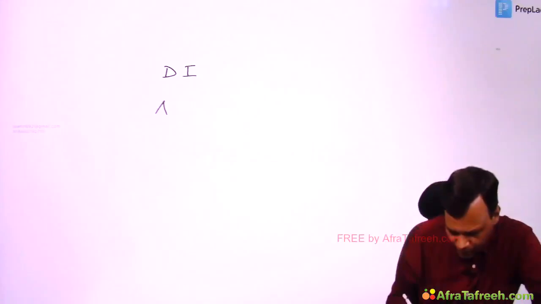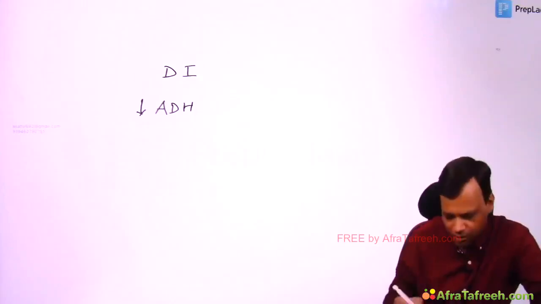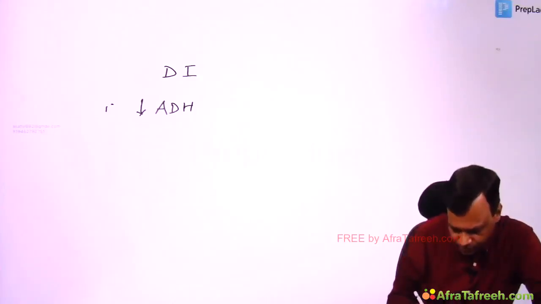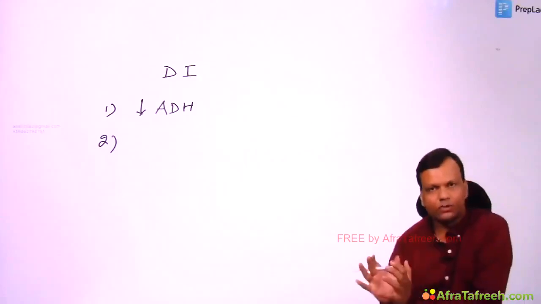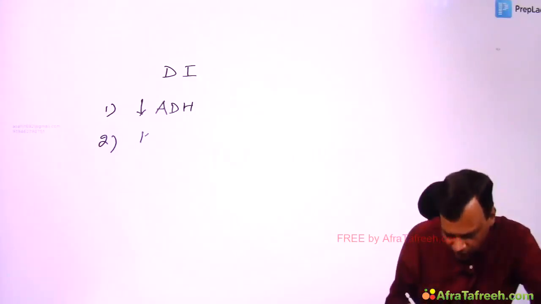One, ADH is not coming enough from the hypothalamus. Second, ADH is coming from the hypothalamus, but it is not working on the kidney.